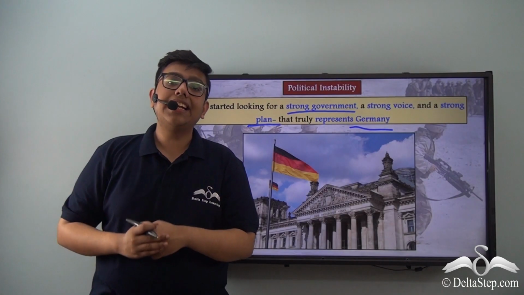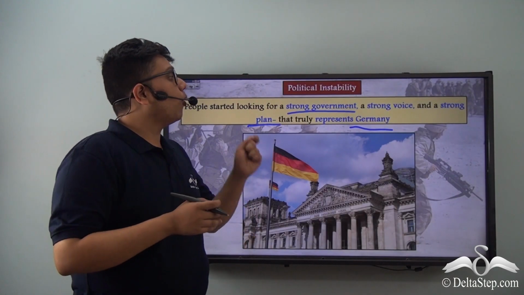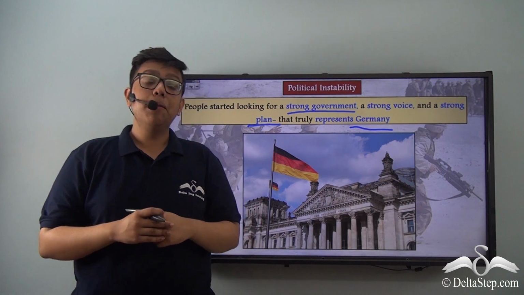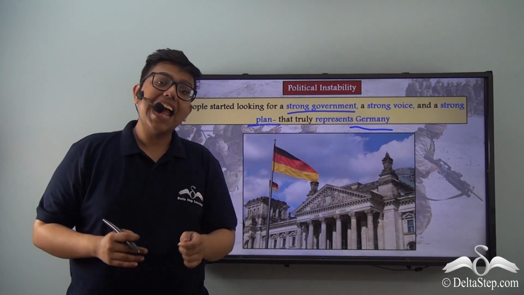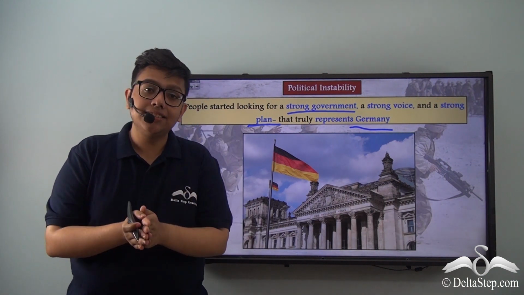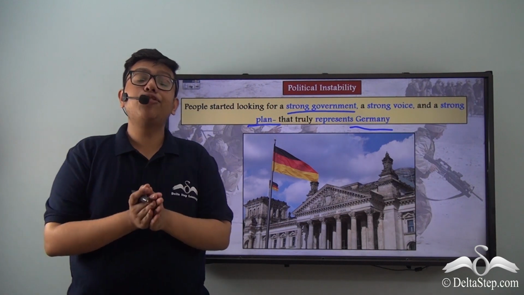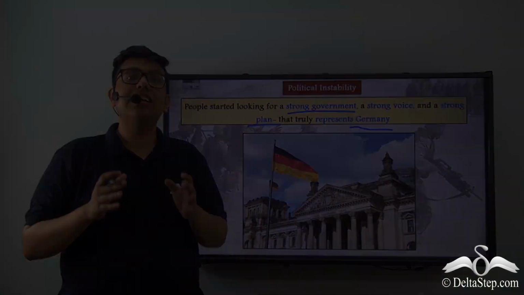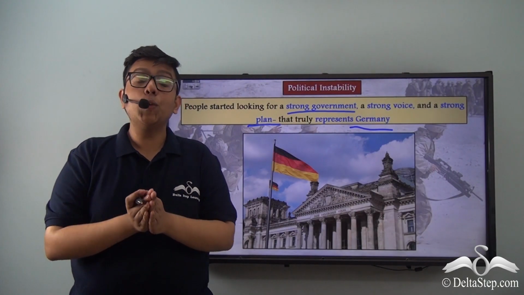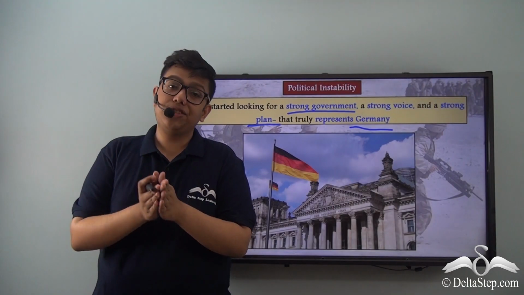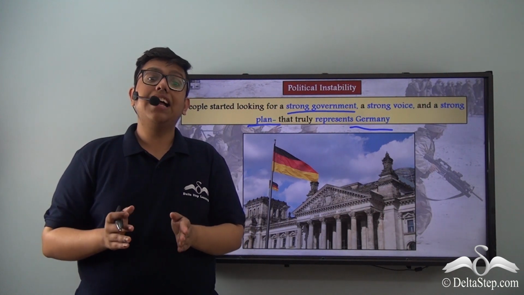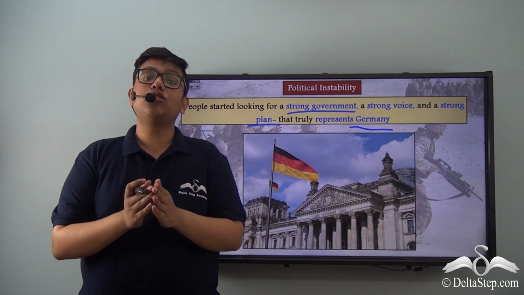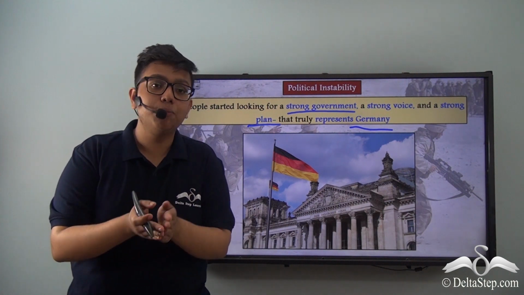Now, Hitler decided to take advantage of the political instability created by the contemporary government and also be the answer for the public's search for a strong alternative. Hitler therefore created the idea of the Nazi party to be one that is strong. Hitler made sure that the Nazi party had real strength, or its own private military force to back it up.